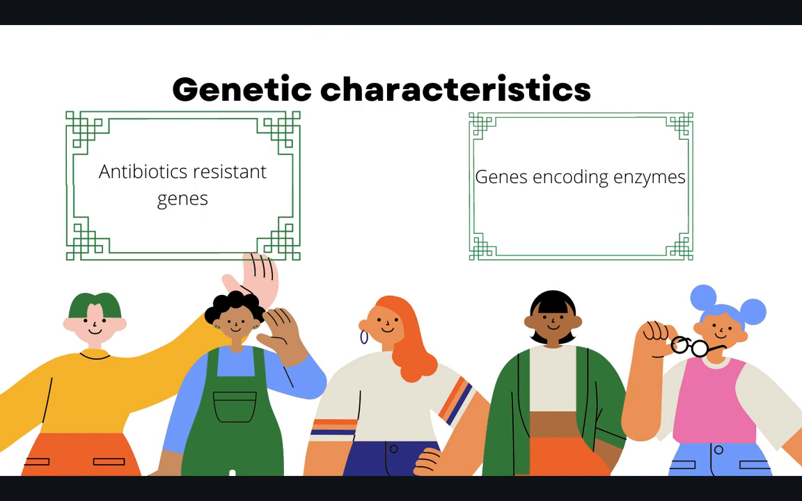By using such methods, we are able to identify, for example, antibiotic resistance genes of the bacteria. Also, we can identify the genes encoding enzymes. So such genomic characteristics are more advanced for identifying the bacteria. And also we can identify specific genes of the bacteria, for example, the 16S rRNA, because it is conserved among most of the bacteria.